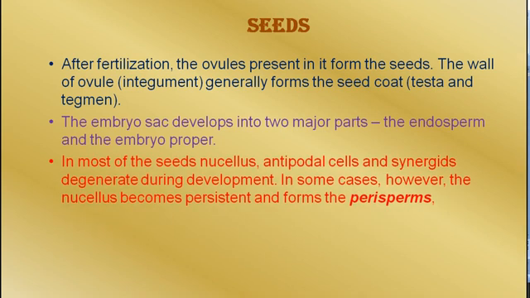In most of the seeds, nucellus, antipodal cells and synergid cells degenerate during development, and in some cases the nucellus becomes persistent and forms the perisperm. You can see perisperm in black pepper and coffee seeds.